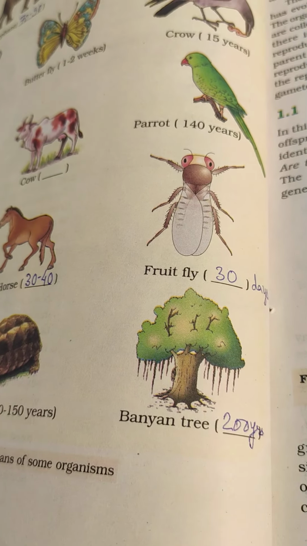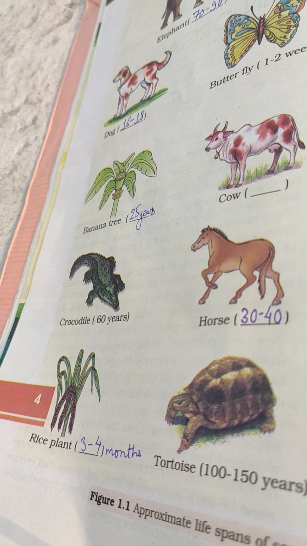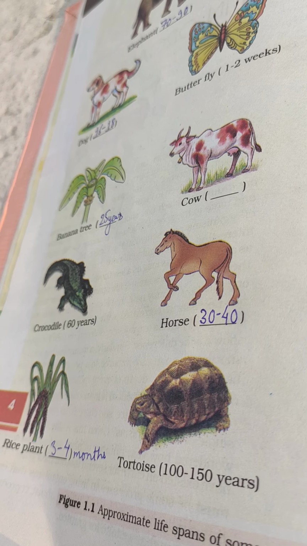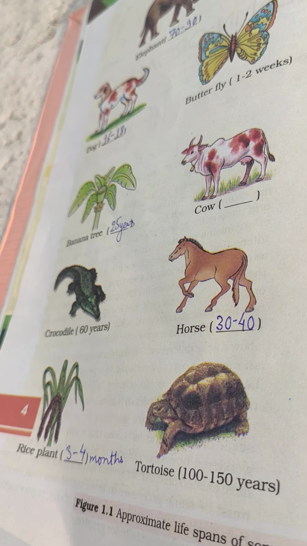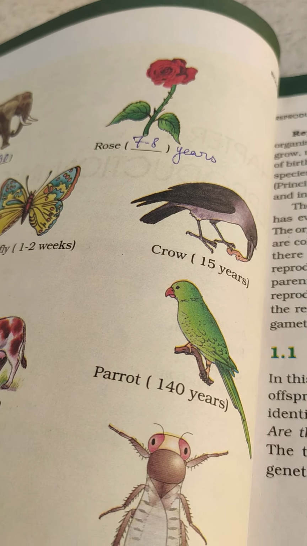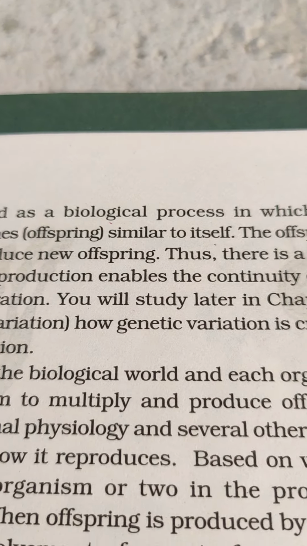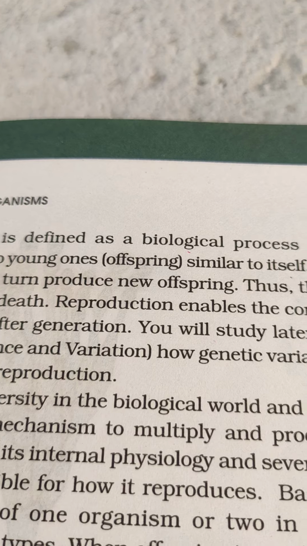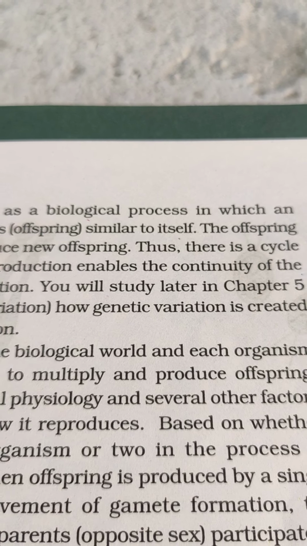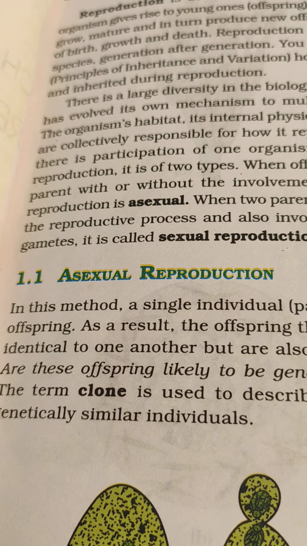And the highest, if you talk in terms of the plant kingdom, is the banyan tree. It is more than 200 years. And if you talk about the animals, the animal having the highest lifespan is the tortoise, 100 to 150 years. Now, this is the general lifespan of an organism, and reproduction, I have said, is a biological process in which an organism gives rise to young ones of its own kind, having of course 2 forms, that is asexual reproduction and sexual reproduction.